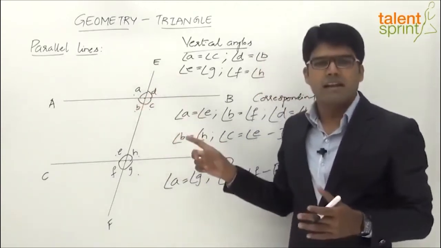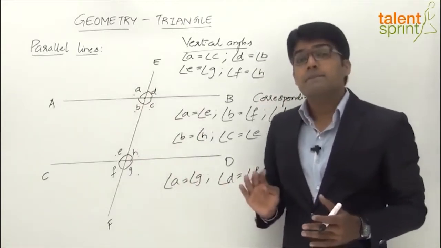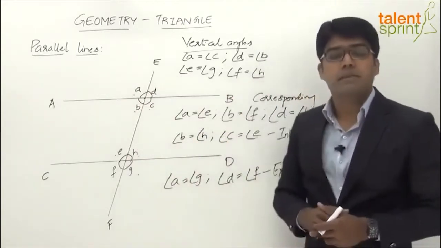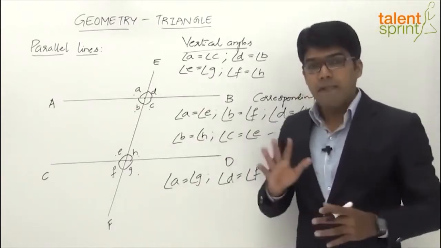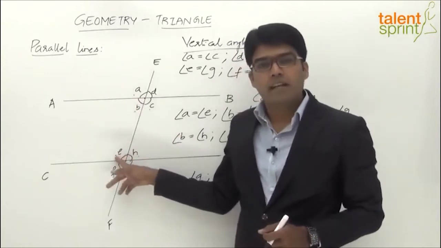B plus C is also a straight angle. Similarly, in the second case also we find 4 pairs of supplementary angles. But then, apart from these direct pairs of supplementary angles, we also have a few indirect pairs. For example, angle B and angle E will add up to 180 degrees.